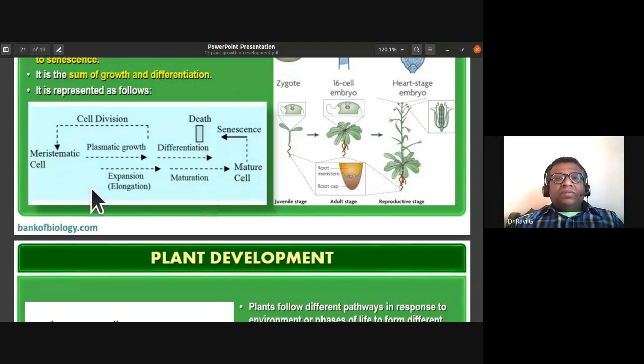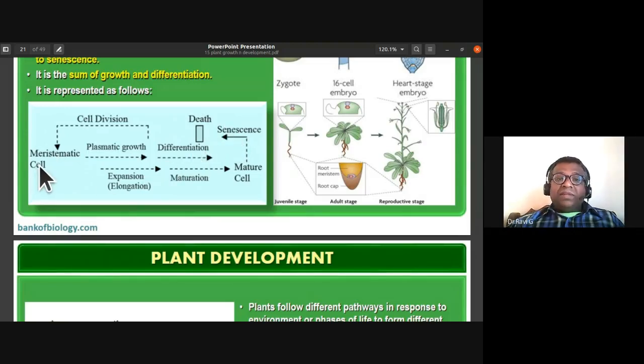In the meristematic cell, there is cell division, cell elongation, and cell differentiation. Cell division takes place, then cell elongation, expansion, and then cell differentiation or maturation. So the meristematic cell is going to form a mature cell. Now this mature cell undergoes aging, senescence, and then death.